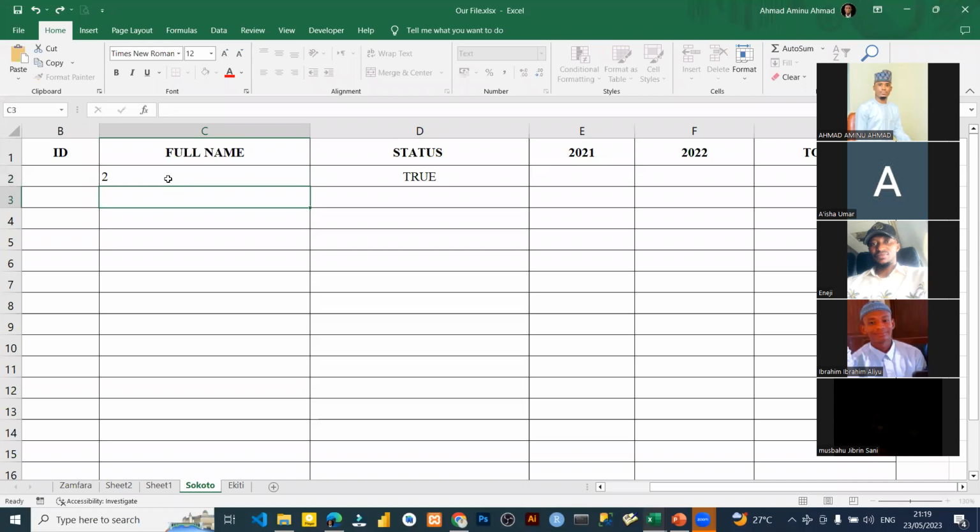If I put 2 and press enter, it's still a text. Why? Because the 2 is text. Please look at it here. We turn this 2, you are seeing 2. If I put this, let me do it. Let me just show you this.